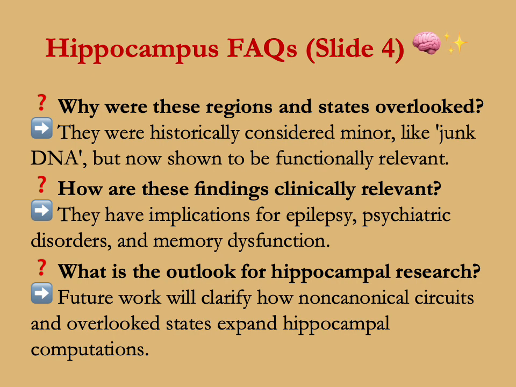How are these findings clinically relevant? They have implications for epilepsy, psychiatric disorders, and memory dysfunction. What is the outlook for hippocampal research? Future work will clarify how these non-canonical circuits and overlooked states expand hippocampal computations.